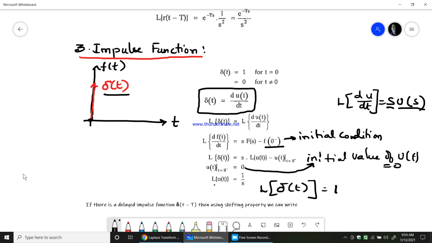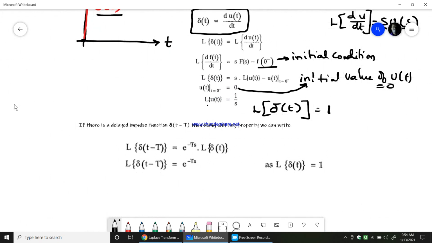Okay. So similarly, if you have an impulse function with a time delay, delta of t minus T, you know that by the time shifting theorem, the Laplace transform of any function with a time delay T would be equal to e power minus Ts into the Laplace transform of that particular function. So here the Laplace transform of delta of t equals 1. Therefore, the Laplace transform of the impulse function with the time delay T would be equal to e power minus Ts.